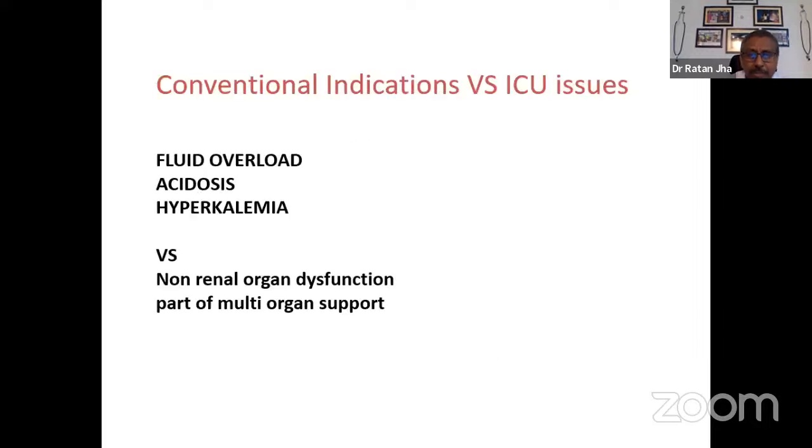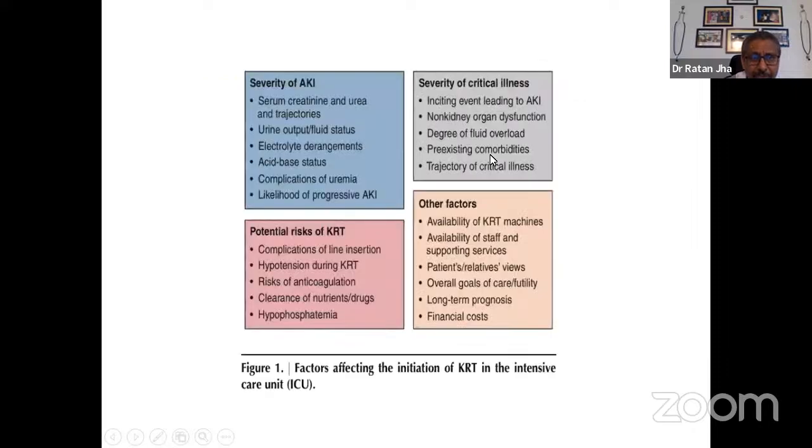The conventional indication, therefore, of dialysis in the acute care situation with the background CKD is fluid overload, acidosis, and hyperkalemia. But in a situation of ICU, the other indication of dialysis could be to manage the other organs, like in a patient for multi-organ support, where the person has cardiac dysfunction or respiratory failure, or a kind of hepatic failure, where this can be done even if the classical indications are not there, to support the organ function.